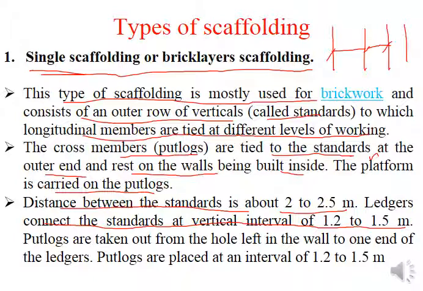If these are the vertical standards, the horizontal ledgers are like this along the length of the wall. So in between the ledgers, the distance should be 1.2 to 1.5 meters. Putlogs are taken out from the holes left in the wall to one end of the ledgers, and putlogs are placed at intervals of 1.2 to 1.5 meters. So here you are placing the putlogs.